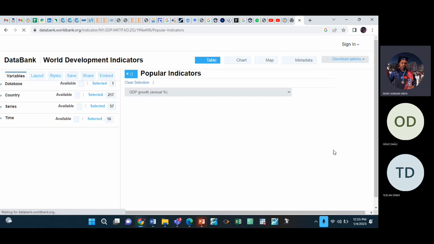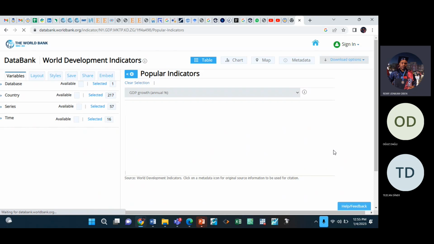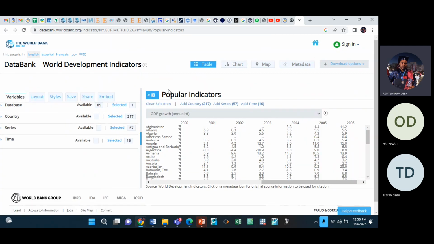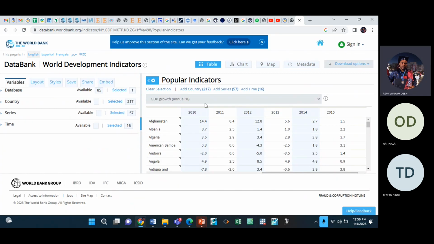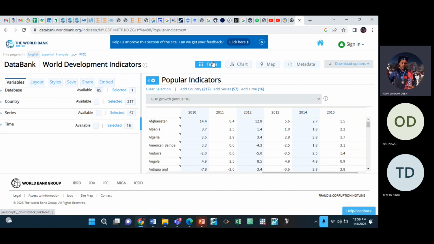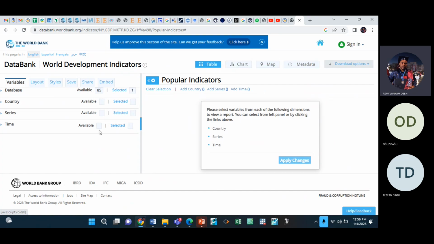This thing is always slow. Okay. So if you have done that, the first thing you should do is clear selection, because by default you will always find some data. So clear selection. Are you sure you want to clear selection? Okay. We have cleared the selection. So we need to manually select our data.